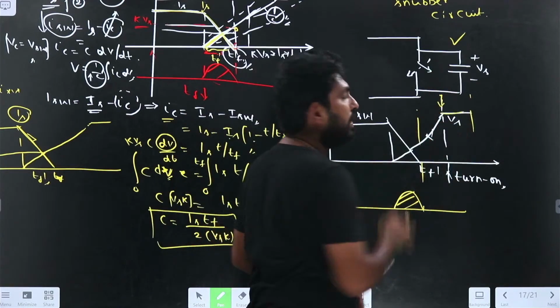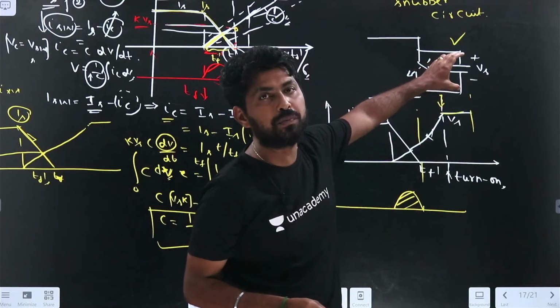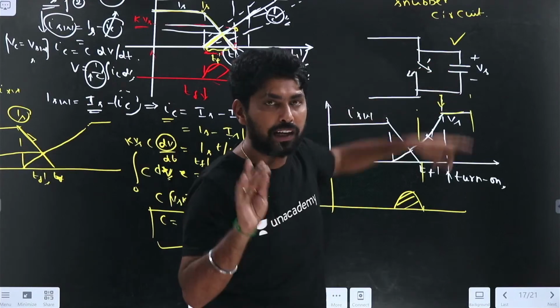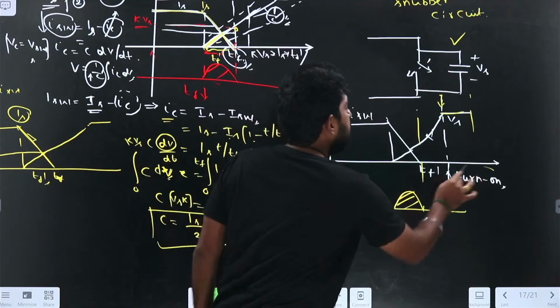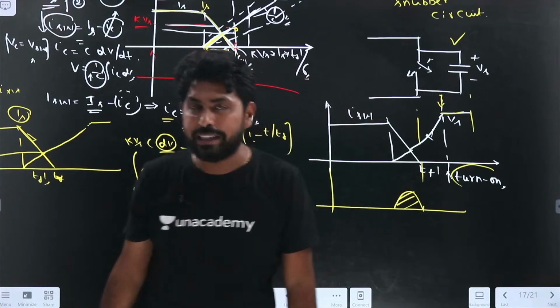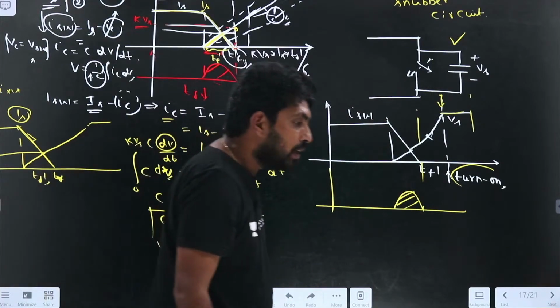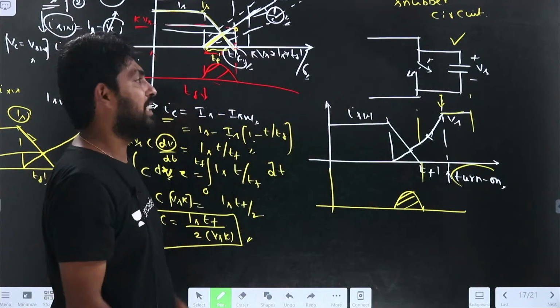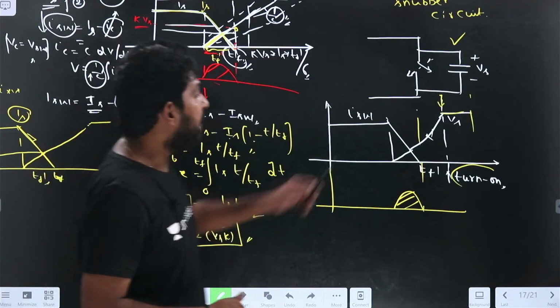After attaining the Vs value, the capacitor is charged to plus or minus Vs. Now I have turned on the switch. If I turn on the SCR, what happens? Switching delay will be there. Let us see what happens.